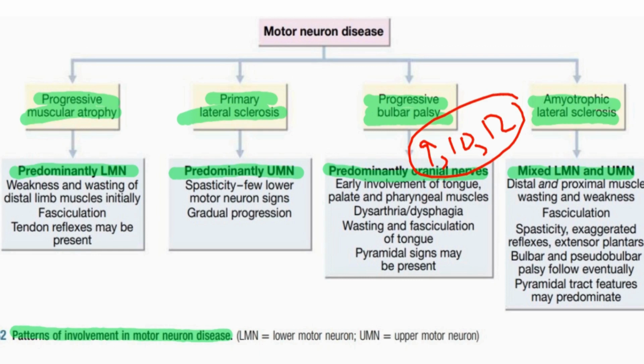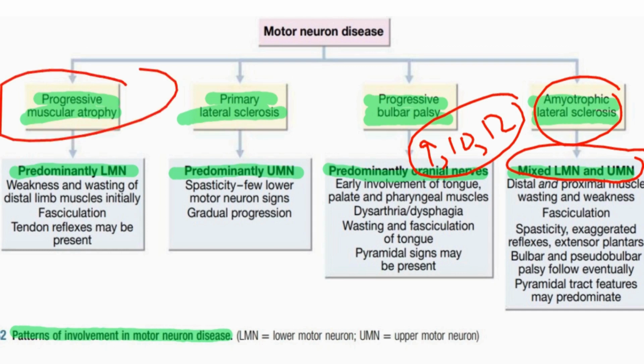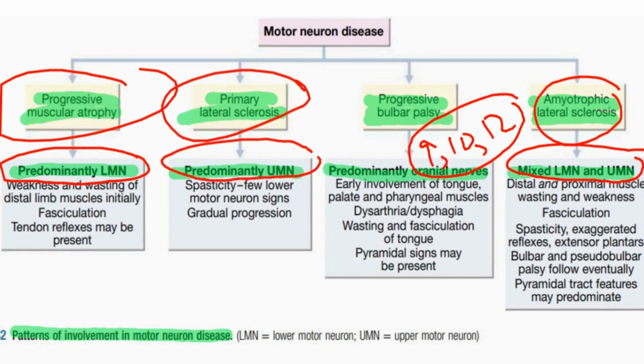So let's summarize. Number 1 is progressive bulbar palsy. In progressive bulbar palsy, there is involvement of cranial nerves 9, 10 and 12. In pseudobulbar palsy, there is involvement of cranial nerves 9, 10 and 12, but with an upper motor neuron type of lesion. Now third is amyotrophic lateral sclerosis. In amyotrophic lateral sclerosis, there are mixed upper and lower motor neuron signs, while in progressive muscular atrophy, there are predominantly lower motor neuron signs, while in primary lateral sclerosis, there are predominantly upper motor neuron type of lesions.